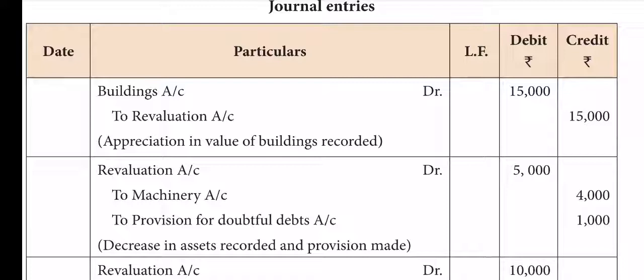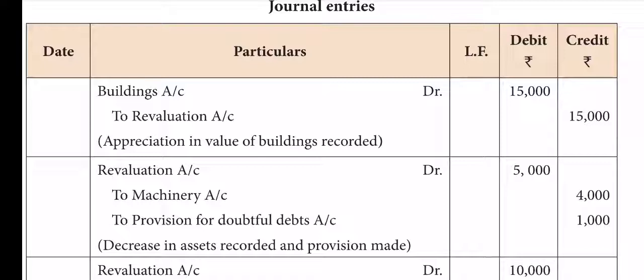Profit item, nothing wrong. Then second, revaluation account debtor to machinery 4,000, to provision for doubtful debts 1,000. That's all. The 2 loss items in only one journal, as I taught just now. Therefore 4 plus 1 is 5. Revaluation account debtor to machinery, to provision for doubtful debts, 4,000 and 1,000, 5,000 for the loss items. That's all.